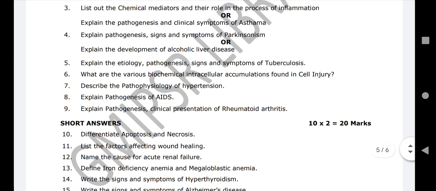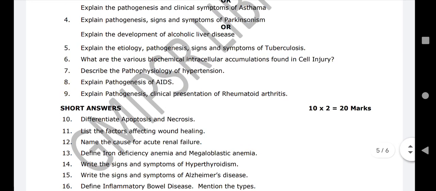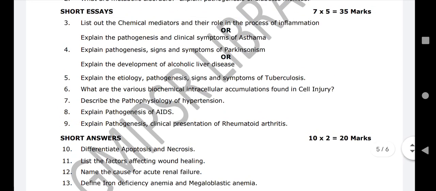And one more important thing, you have to underline or make a box for what they have asked particularly. If they ask pathogenesis, box that, signs and symptoms box that, causes or etiology box that. You have to maintain this in this manner. And one more very important thing, if you don't know the answer, just write what you have listened to in the classes. Start writing that, don't worry. And for 10 marks they will give 5 pages.